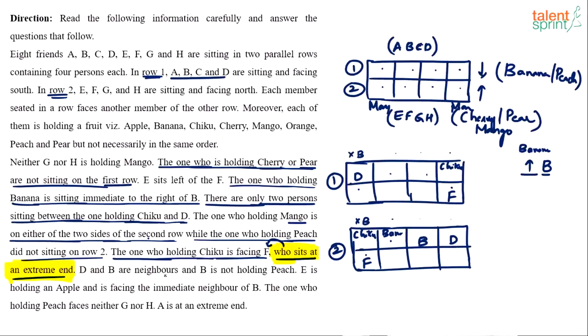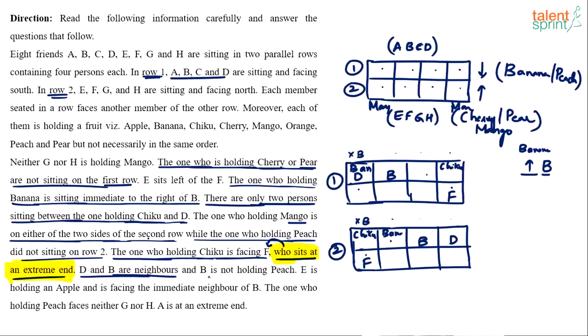D and B are neighbors. Now this is interesting. D and B are neighbors. If D and B have to be neighbors, in case 2 we have already got D and B to be neighbors. Look at case 1. D and B have to be neighbors. So obviously B has to come here. Right? There's only one neighboring position for D. And if B comes here, banana comes here. So B and banana are fixed in case 1 as well.